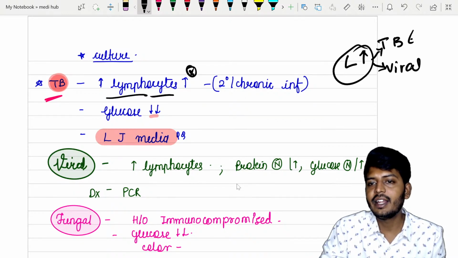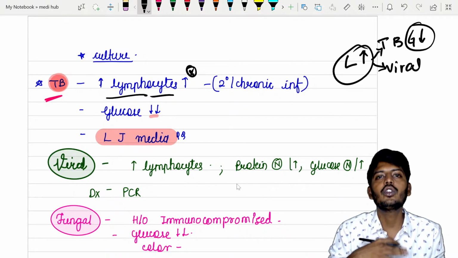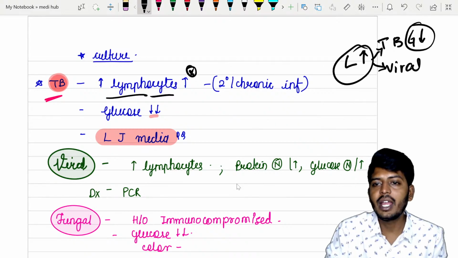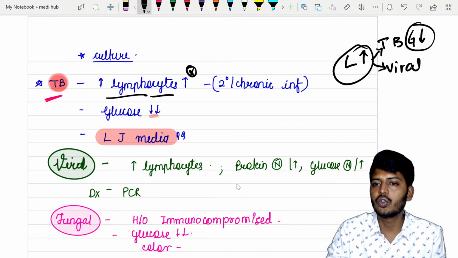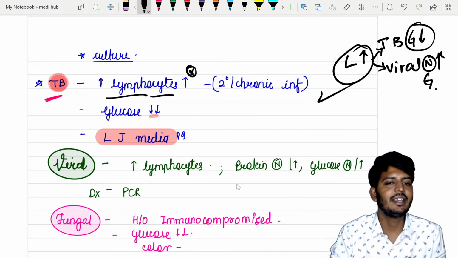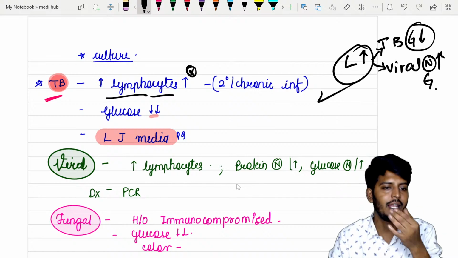But in TB meningitis, glucose will be decreased because all the glucose will be taken up by what? Your TB bacteria. The viral does not depend upon the glucose. So normal or increased glucose will be there. So this is a classic point to differentiate viral, bacterial and TB meningitis.